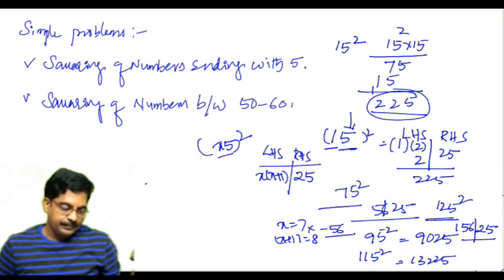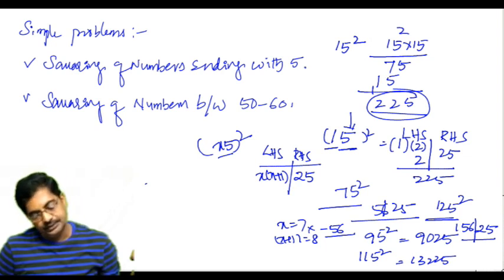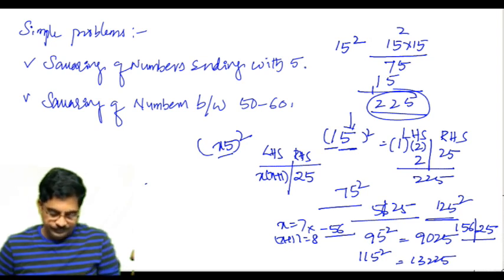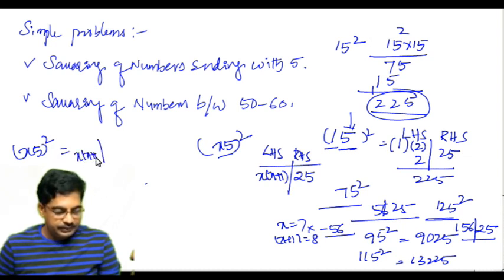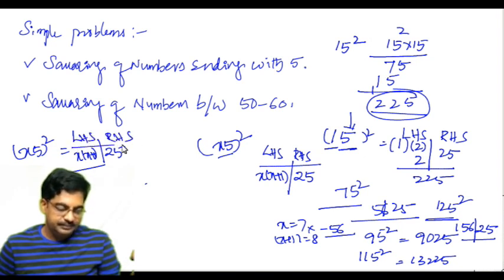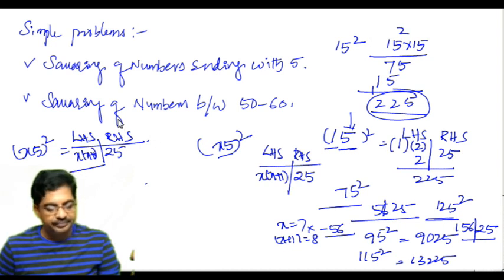If the number is of the format x5, x may be any number, then x5 square is x into x plus 1, followed by 25. There, x into x plus 1 is the LHS part and 25 is the right hand side part.